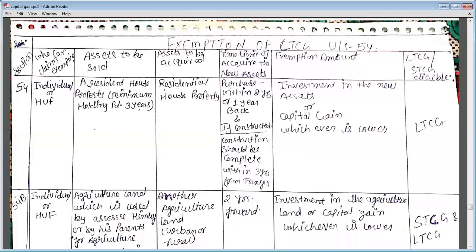So exemption under section 54 will be allowed to any individual or HUF. Okay? So if you are any individual or HUF, then only section 54 exemption will be provided to you. So this section is applicable on individual or HUF. Next column is assets to be sold: a residential house property, minimum holding period 3 years. Next column is assets to be acquired: residential house property. Time limit of acquiring the new asset is the next column, and then exemption amount, and lastly LTCG or STCG eligible.